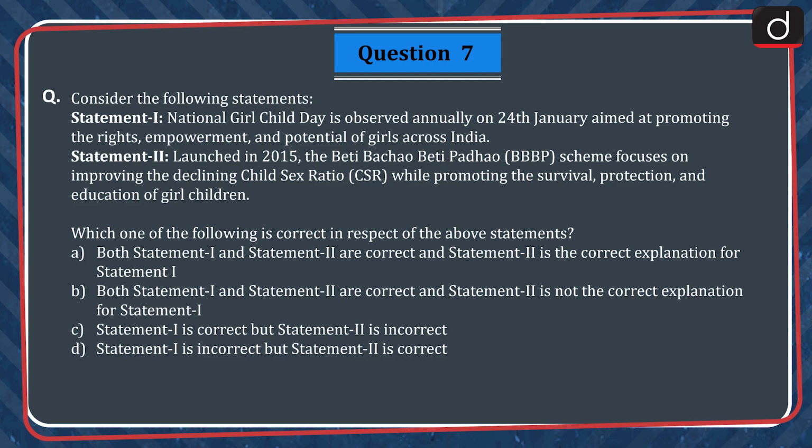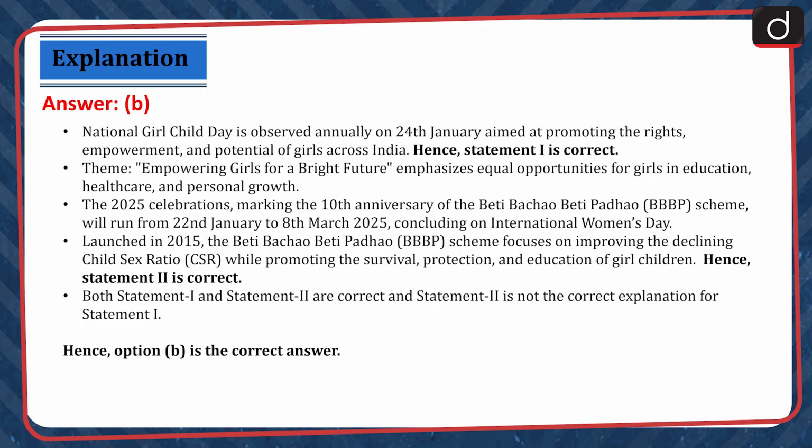Next, consider the following statements. Statement 1. National Girl Child Day is observed annually on 24th January aimed at promoting the rights, empowerment and potential of girls across India. Statement 2. Launched in 2015, the Beti Bachao Beti Padhao scheme focuses on improving the declining child sex ratio while promoting the survival, protection and education of girl children. Which one of the following is correct in respect of the above statements? Both statements are correct and statement 2 is the correct explanation for statement 1. Both statements are correct and statement 2 is not the correct explanation for statement 1. Statement 1 is correct but statement 2 is incorrect. Statement 1 is incorrect but statement 2 is correct. The correct answer is option B.